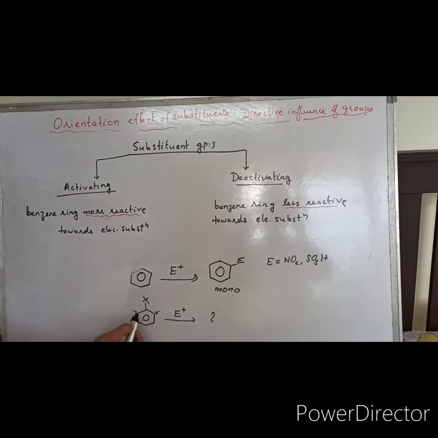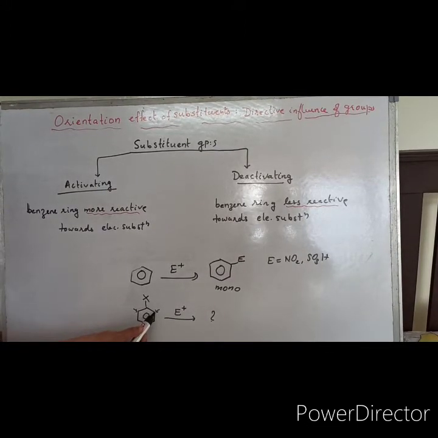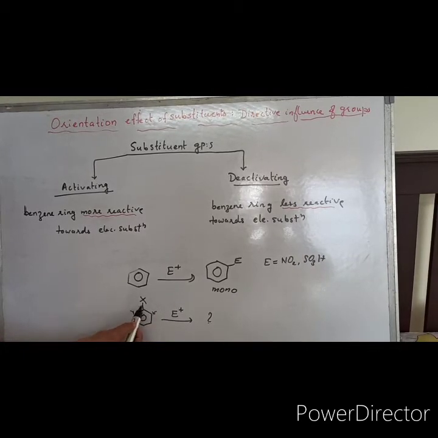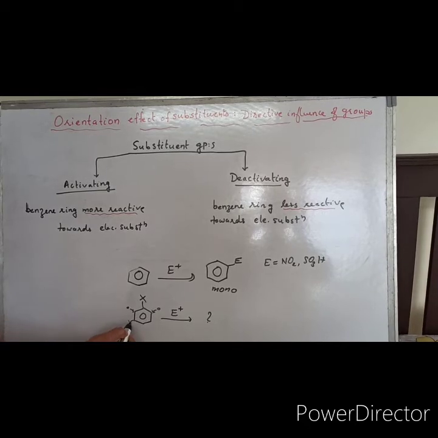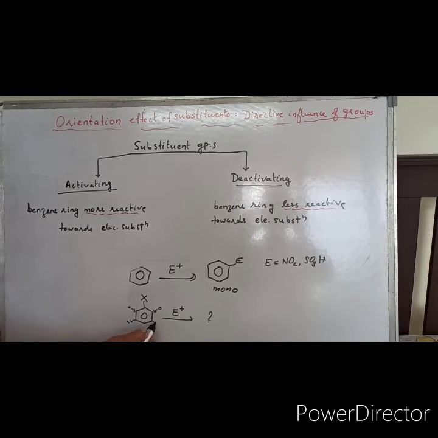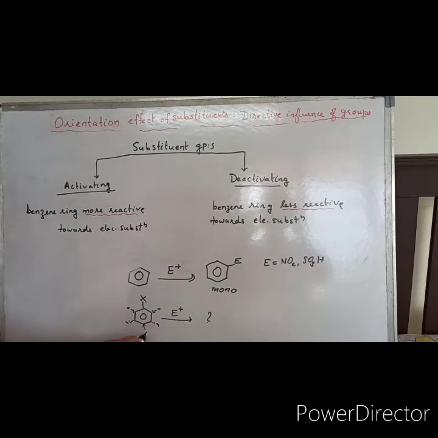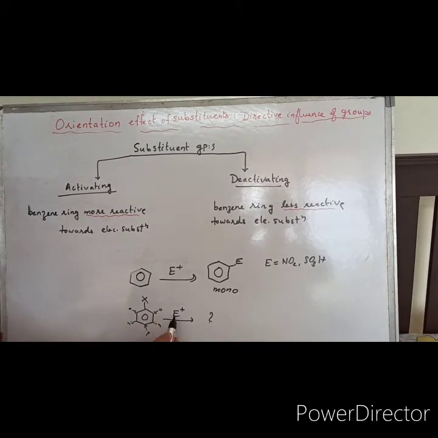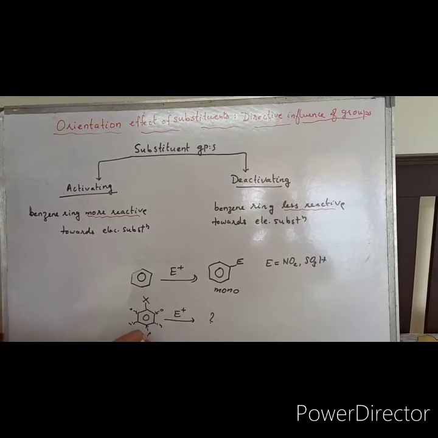If this is a substituted benzene, the carbon adjacent to the substituent-attached carbon is called the ortho position, and this is the meta carbon, and this is also meta. The one opposite to it is called the para carbon. This you all know. So there are three possible ways for the incoming electrophile to substitute on the benzene ring.